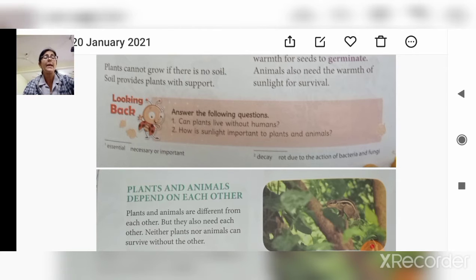Now what is decay? Decay means the process in which any dead body or plant rots and mixes into the soil due to the action of bacteria or fungi. That is known as decay, right?